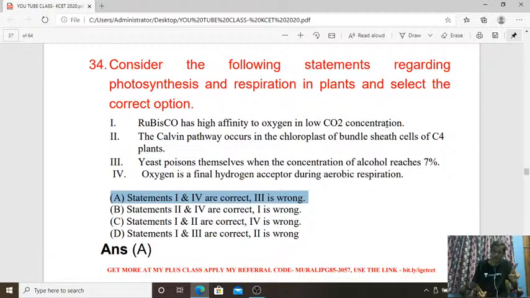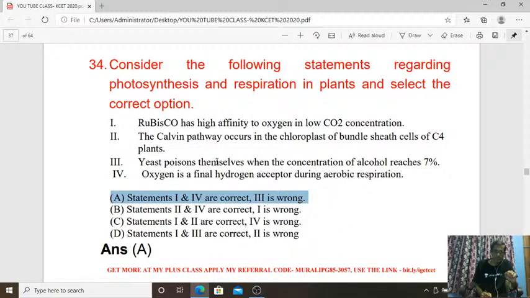If there is high carbon dioxide concentration, then it will show the affinity towards carbon dioxide. So that is the correct statement. And next, fourth one, oxygen is the final hydrogen acceptor during aerobic respiration. These two are correct. 1 and 4 are correct. Then third one is wrong.